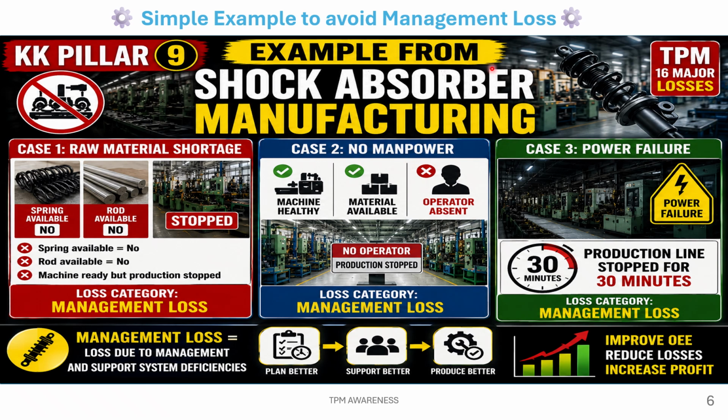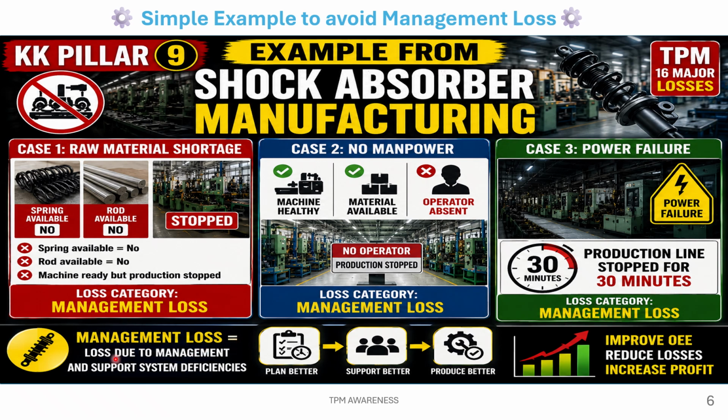This is the typical example from shock absorber manufacturing. Case 1, raw material shortage: spring available, no; rod available, no; machine stopped. Loss category, management loss. Case number 2, no manpower: machine healthy, material available, operator absenteeism, no operator, production stop. Loss category, management loss. Case 3, power failure, production line stopped for 13 minutes. Loss category, management loss.